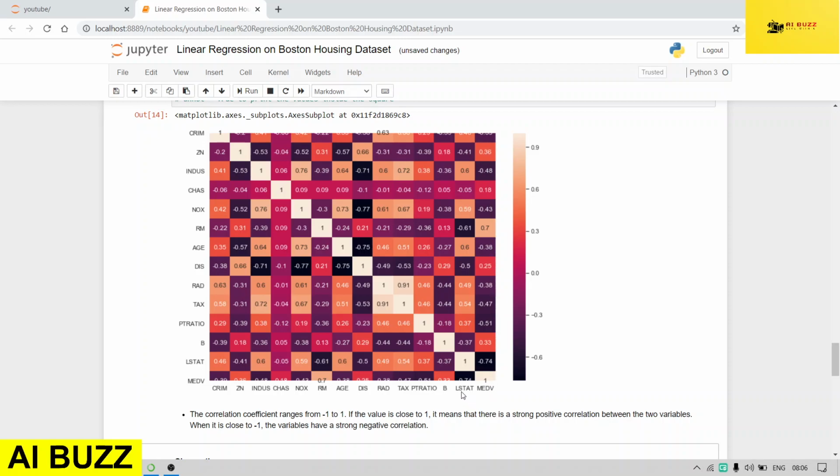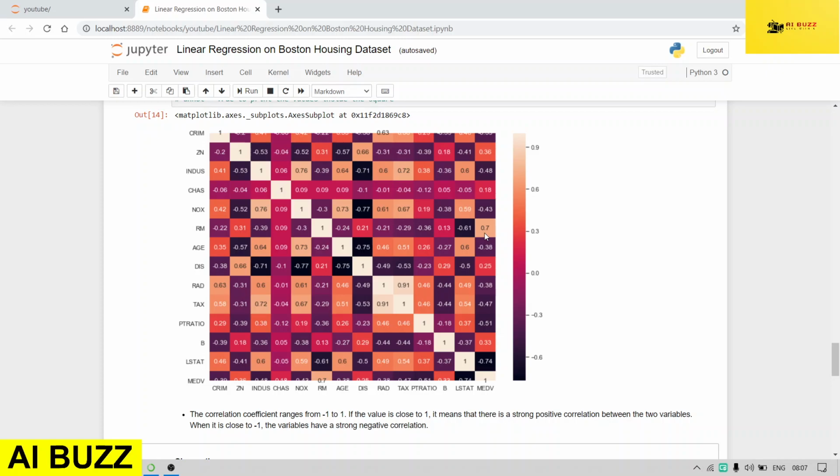It shows the high correlation between these variables, so let's check it. Where is it? This one. It is showing 0.74. And RM is this one, which is showing 0.7.